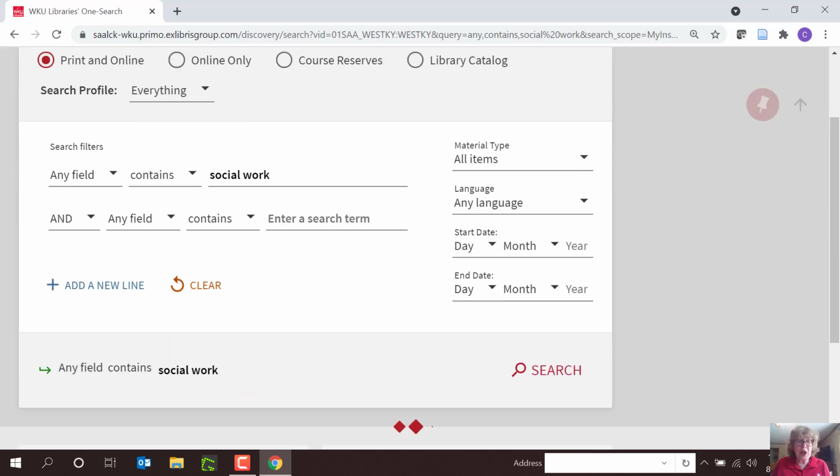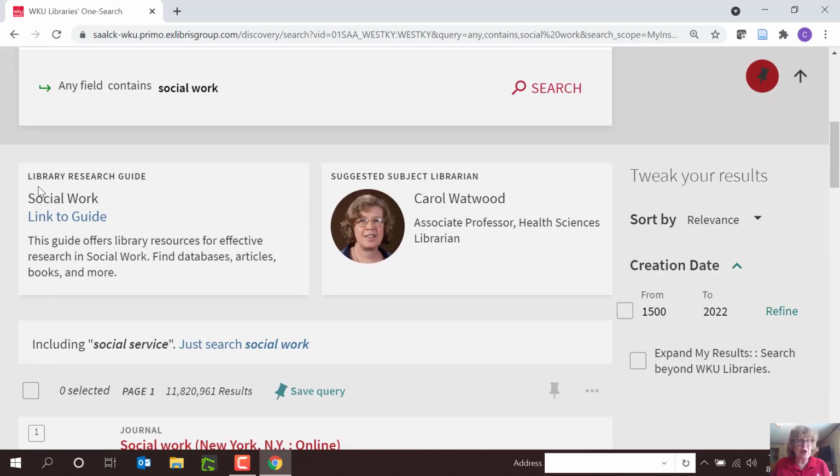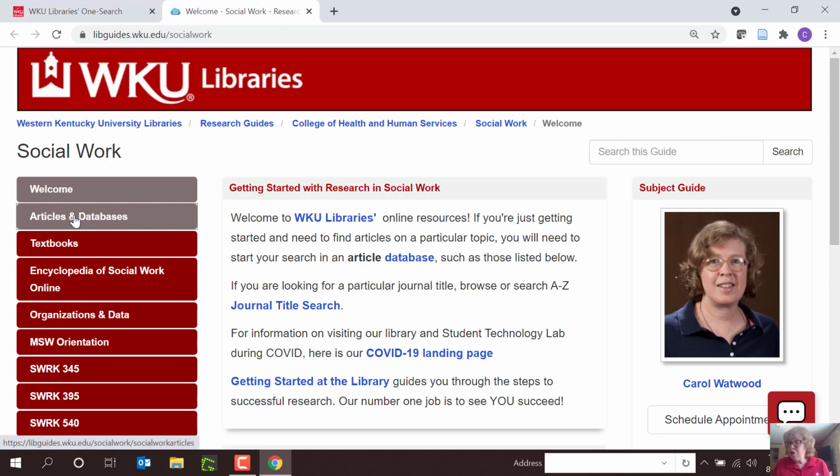We have a research guide for every area that we teach at Western. I can link to the social work guide, and this shows you all the resources, quick links to all the resources that I've been telling you about, a link to this orientation, and also on your Blackboard orientation site, there are 3 additional research modules where you can practice your library research skills.